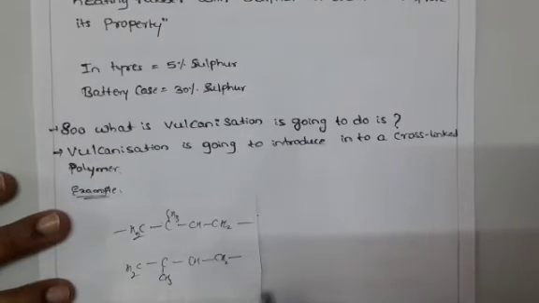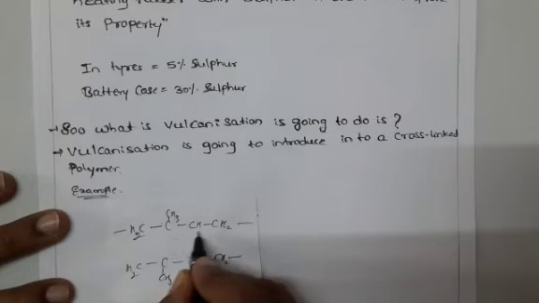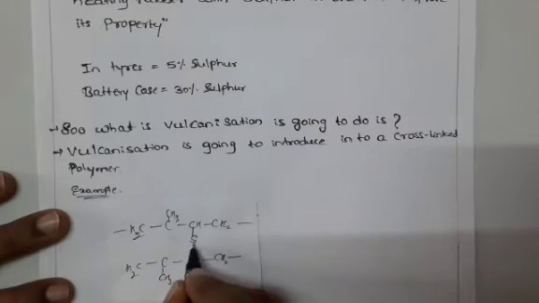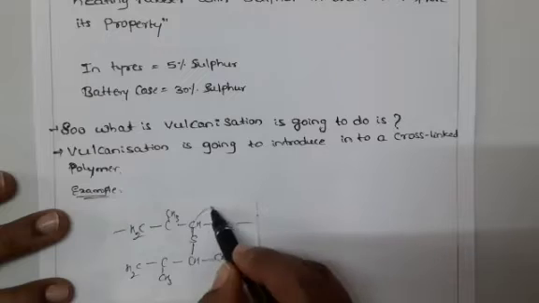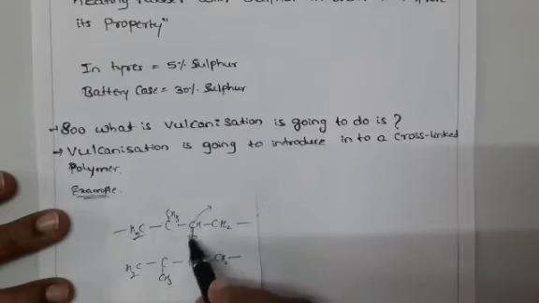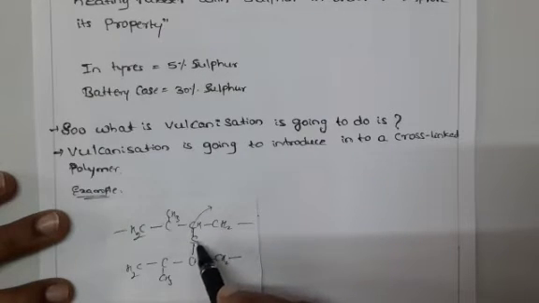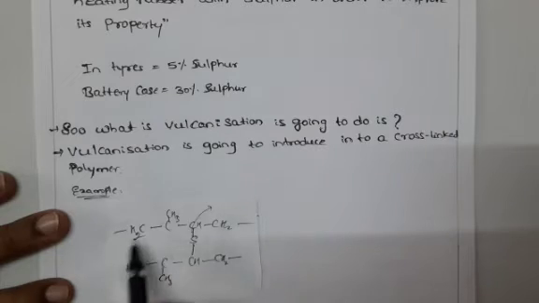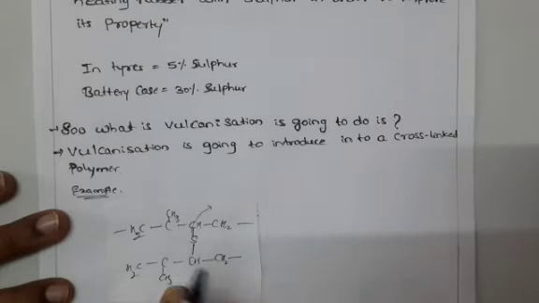When we introduce the cross-linking agent, sulfur, into this straight line, this type of rubber we call vulcanized rubber. Got the point? Okay.